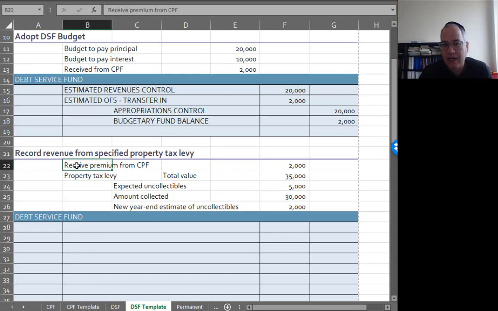So let's record revenue from a specified property tax levy. And we're going to have a property tax levy that's specifically purposed towards this capital.